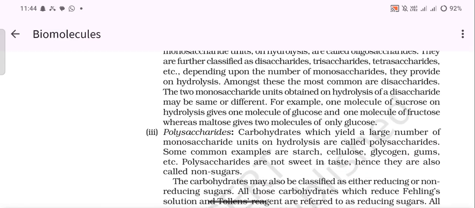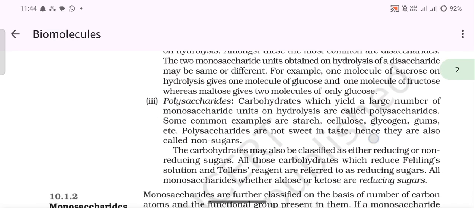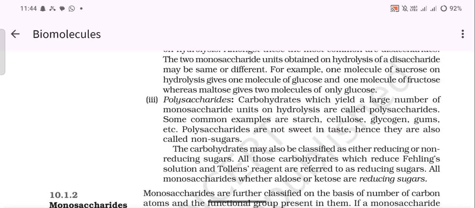For example, one molecule of sucrose on hydrolysis gives one molecule of glucose and one molecule of fructose, whereas maltose gives two molecules of only glucose. Polysaccharides: carbohydrates which yield a large number of monosaccharide units on hydrolysis are called polysaccharides. Some common examples are starch, cellulose, glycogen, gums, etc. Polysaccharides are not sweet in taste, hence they are also called non-sugars.